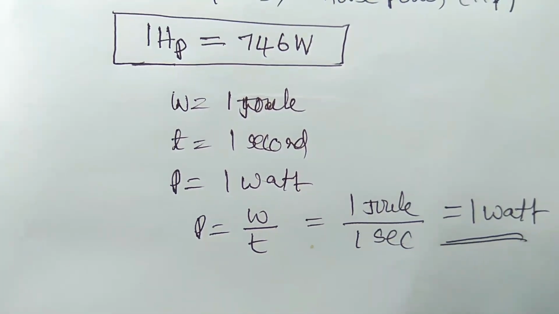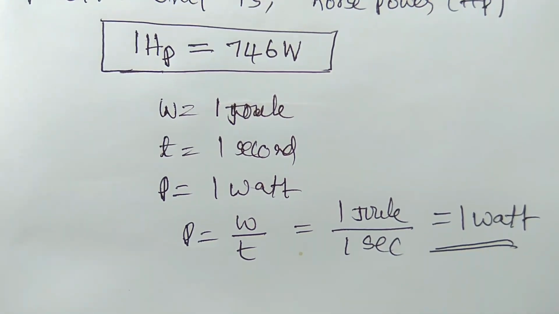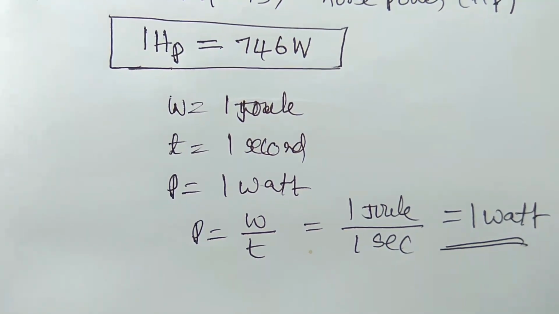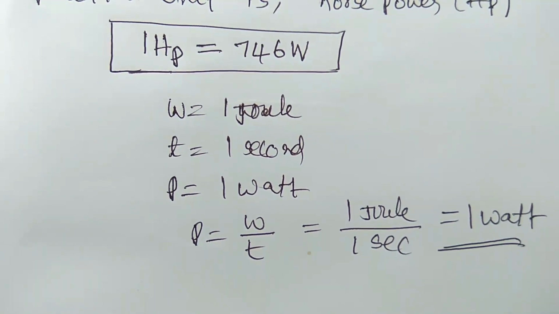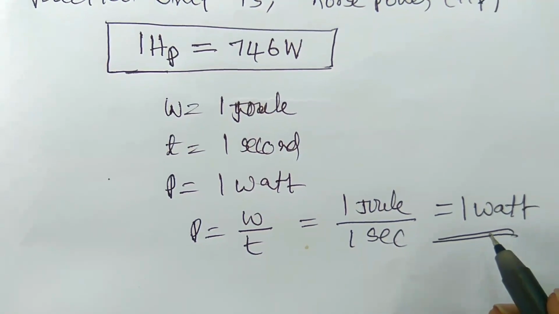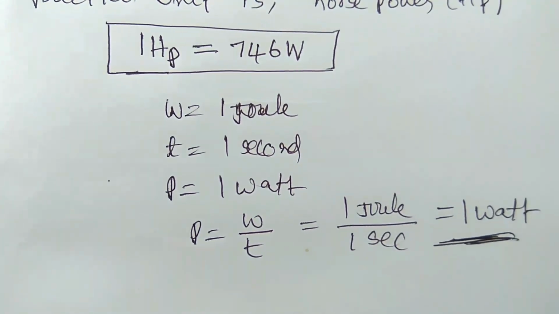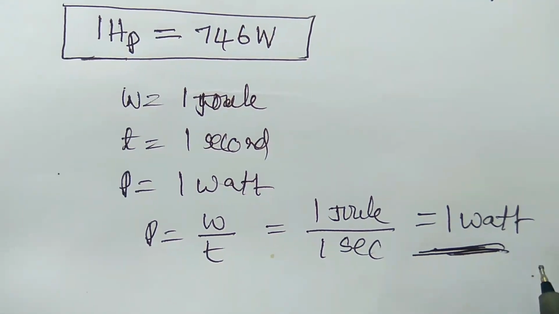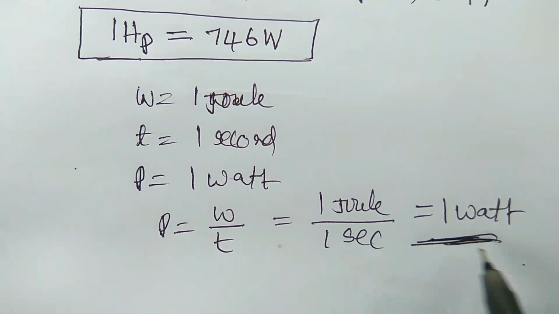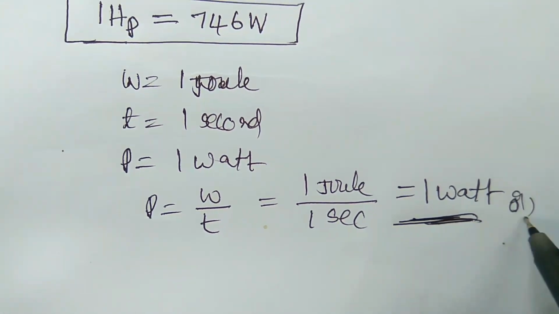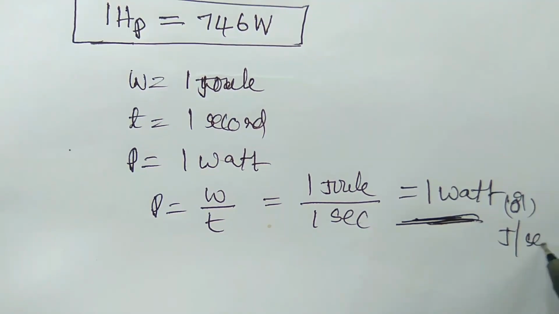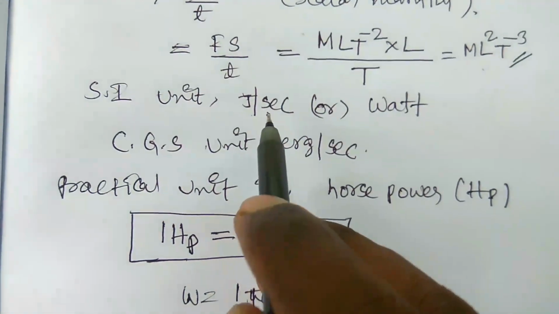So if 1 watt of power is consumed, then the work done is 1 joule in a time of 1 second. Therefore 1 watt is equal to 1 joule per second, which we wrote in the beginning.